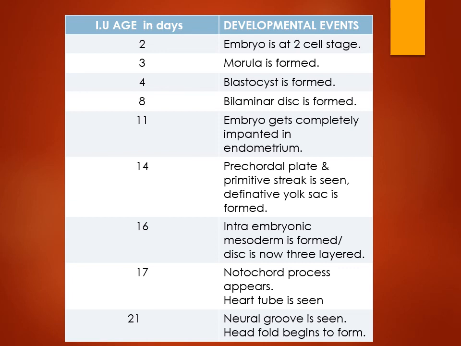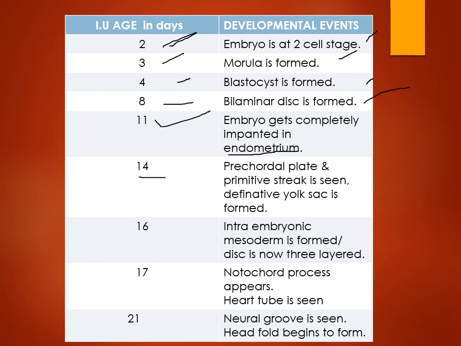Here in brief are a few MCQs or questions that can be asked according to the time period or days of intrauterine life when milestones are achieved. When the zygote is 2 days old, there is the two-cell stage embryo. Morula is formed by the third day. Blastocyst is formed on the fourth day. The bilaminar disc, that is ectoderm and endoderm, is formed on the eighth day. The embryo is implanted into the endometrium by the 11th day.